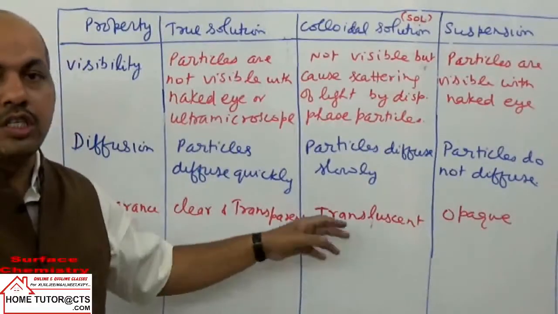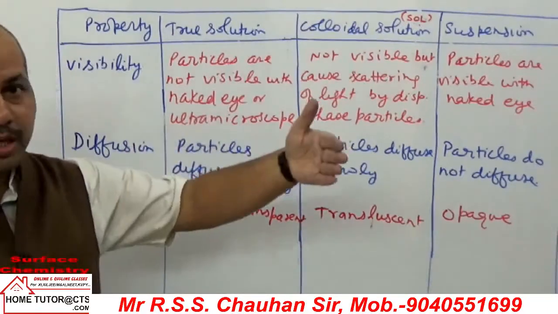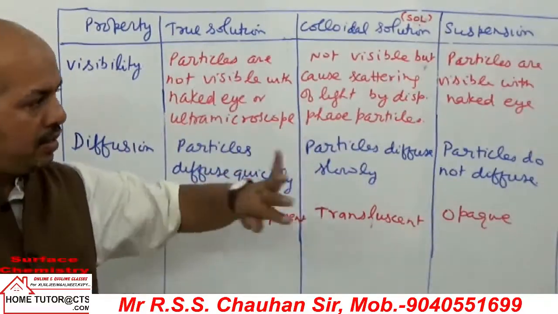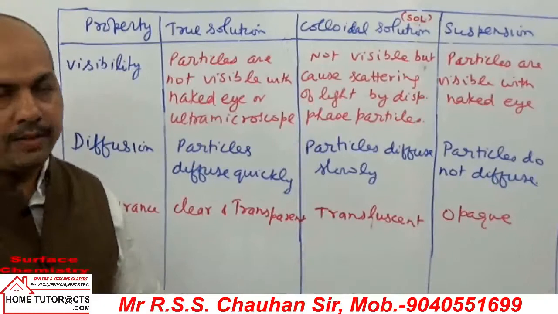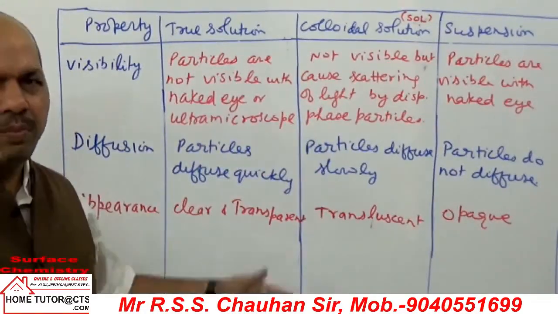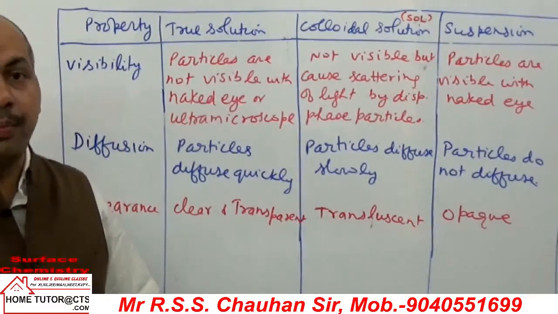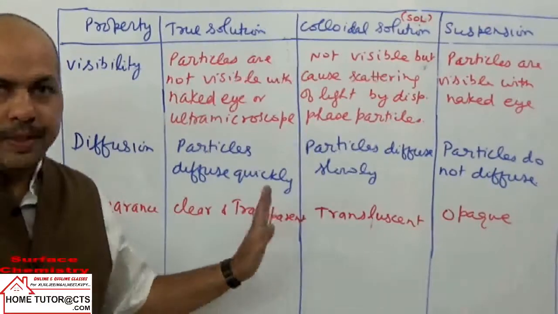In this case the solution is translucent. You can see the other side of the glass, but not clearly, and in other solutions we cannot see the other side at all, or very little, that is opaque. So I hope it is clear.